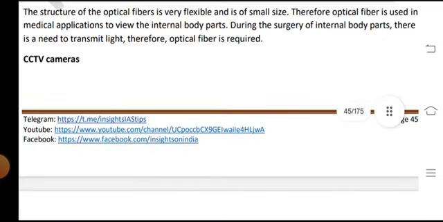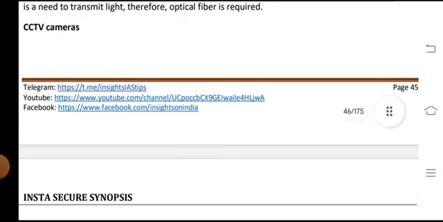Medical application: the structure of the optical fiber is very flexible and of small size. Therefore optical fiber is used in medical applications to view internal body parts during surgery, and there is also a need to transmit light, and therefore optical fiber is required.